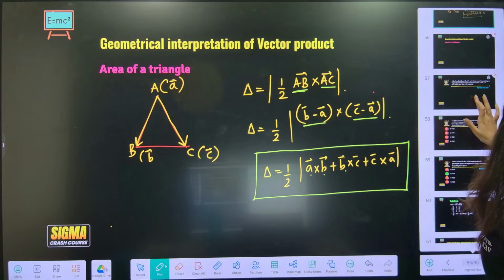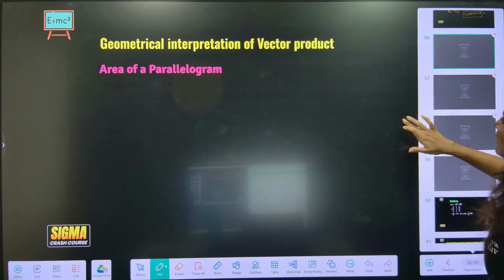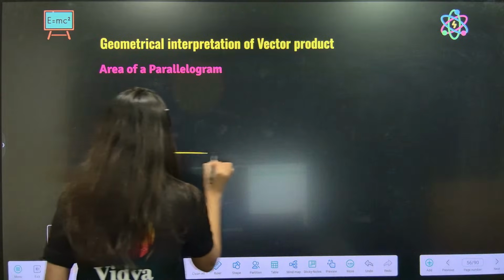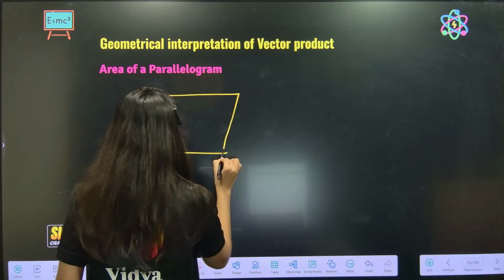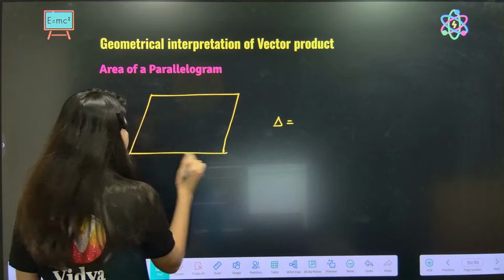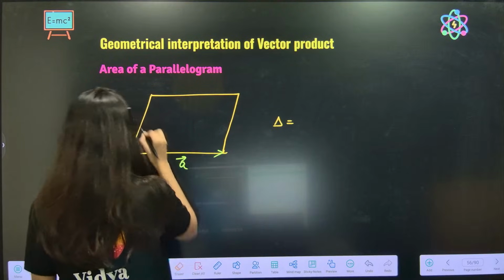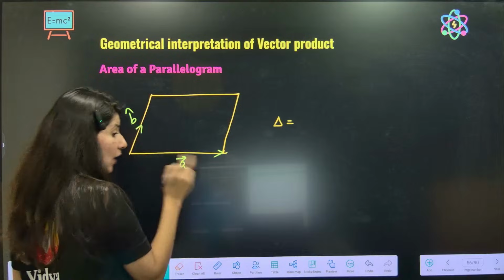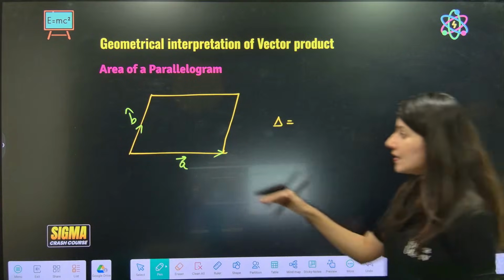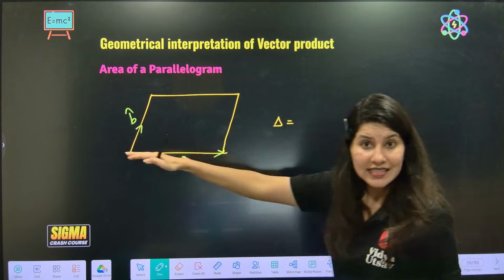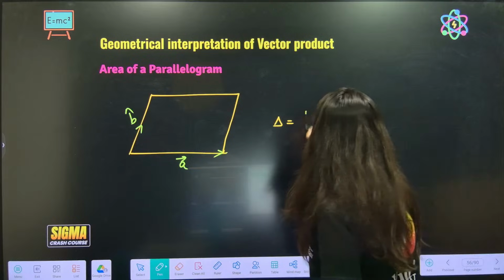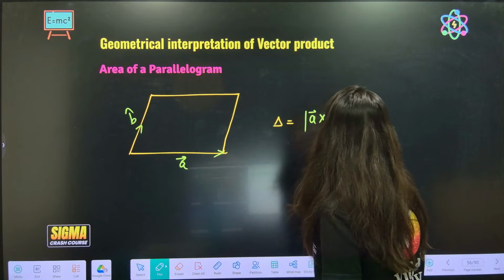Okay. So now there is one more topic, which is the area of a parallelogram. If this is your A vector and this is your B vector, this time A vector and B vector are different. Understand? Basically A and B are two adjacent sides of the parallelogram. So the area is just the magnitude of A cross B.